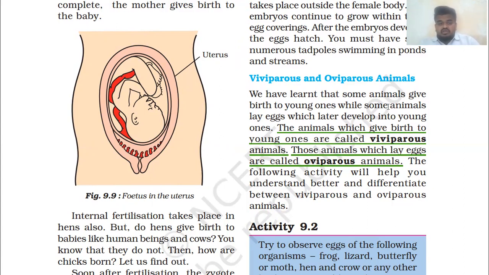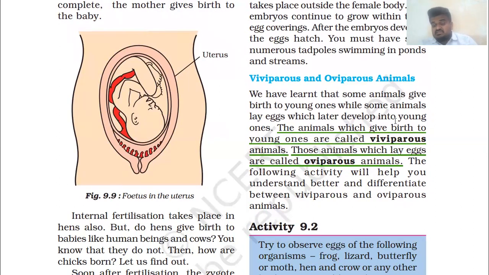We already discussed with the example of hens also that some animals give birth to young ones like us, like human beings, cows, dogs, cats, etc. You might have observed such things, that some animals give birth to young ones, while some animals lay eggs, like hens, which later develop into young ones.